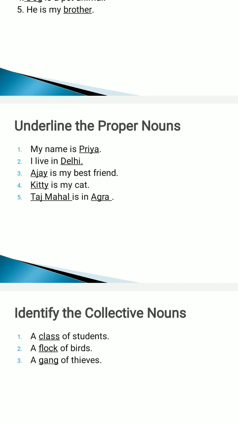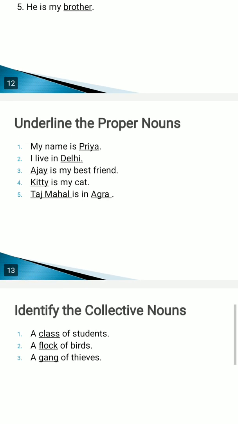I live in Delhi. Delhi is the name of only one place. It is a special name. We know it as the national capital Delhi. We know it by the name Delhi. So Delhi is a special name of a place, so it is a proper noun. Now Ajay is my best friend. Here the name of a person is given. When the name is given, that is a proper noun.